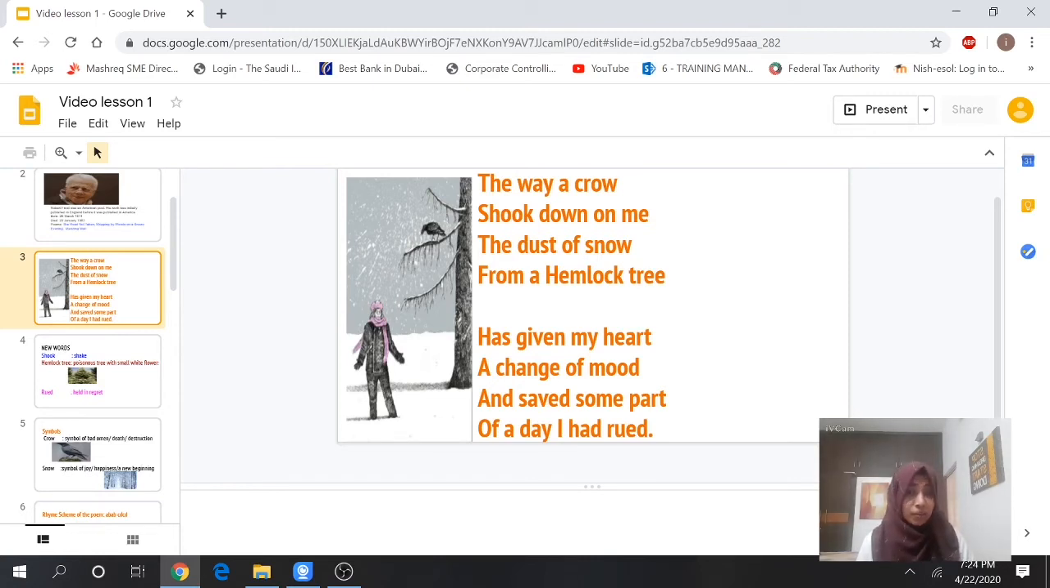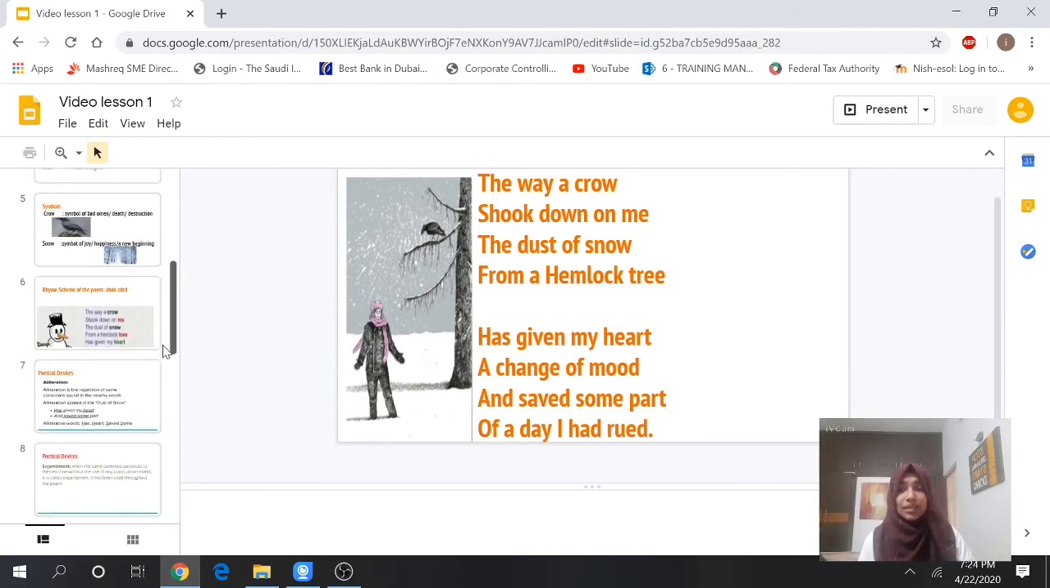The way a crow shook down on me, the dust of snow from a hemlock tree. All these lines are enjambment. Has given my heart a change of mood and saved some part, is also enjambment. Okay, that is about poetic devices.